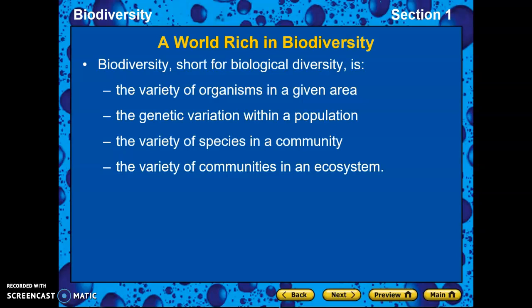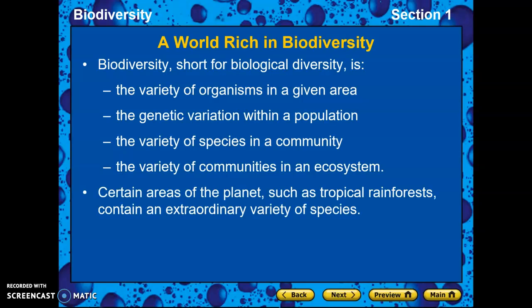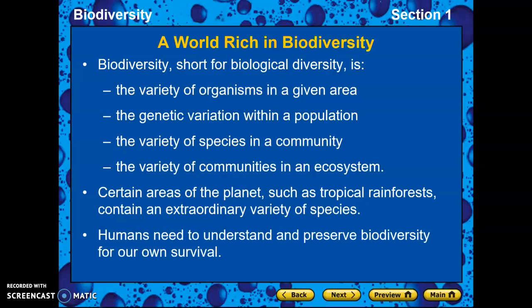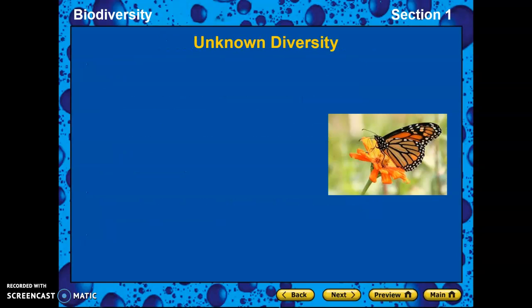It's the genetic variation that occurs in that population. It's the different species that are in a community, and it's the different communities that are in an ecosystem. There are certain areas of the planet that have a lot of biodiversity, like the tropical rainforests. And humans have to understand and preserve this biodiversity because it affects us as well.